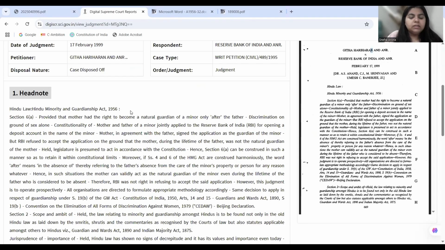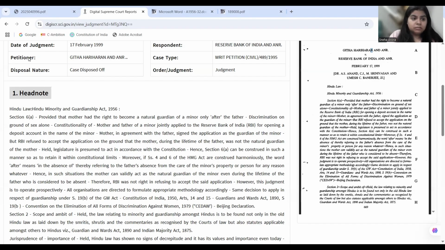Later on, someday, the father of the child is not in town and the mother signs the document, but RBI rejects that signature, that authority of the mother, saying that no, she's not the natural guardian as per the Hindu Minority and Guardianship Act.